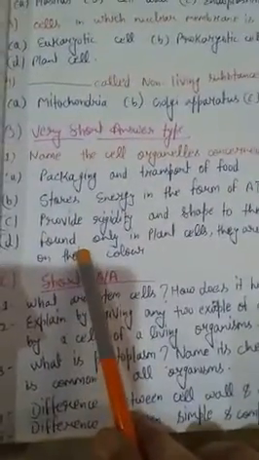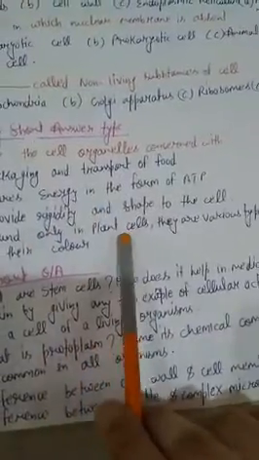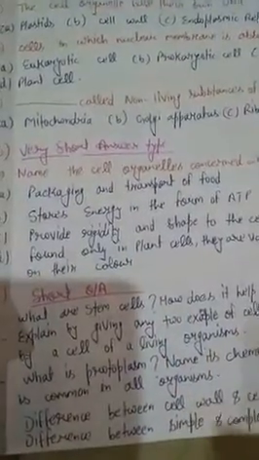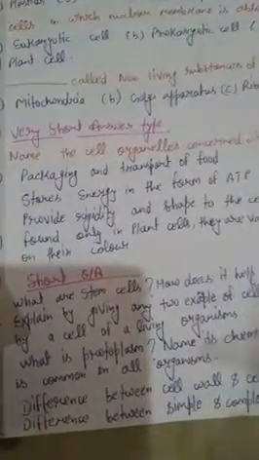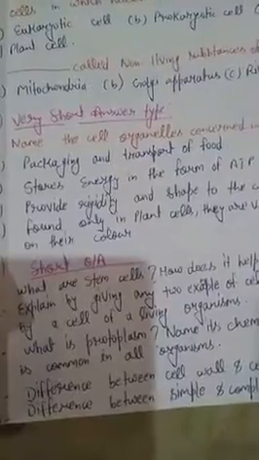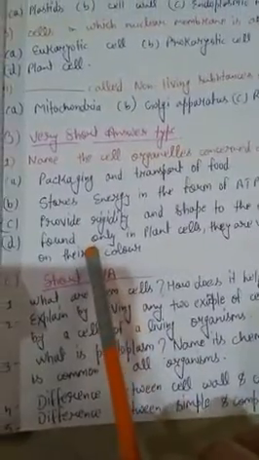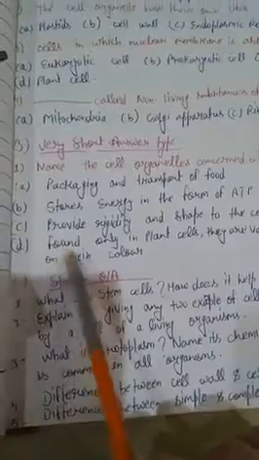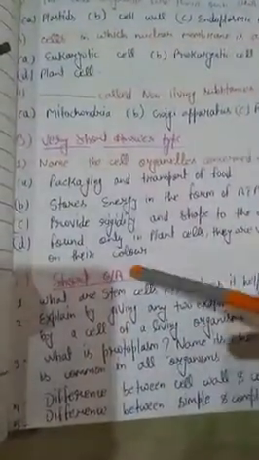Next is, found only in plant cell, and they are of various types depending on their color. This cell organelle is found only in plant cells, and depending on their color we can classify it into different types. Its answer is plastids. As you all know, we can classify plastids into different types: xanthophylls, leucoplast, chromoplast, chloroplast.